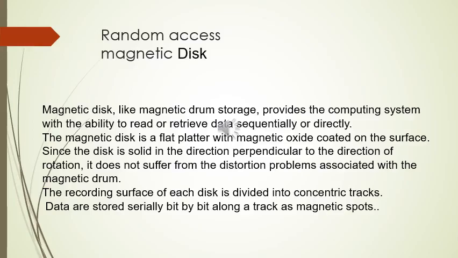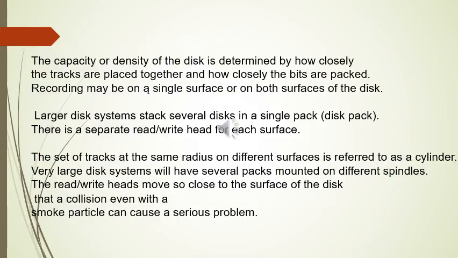The recording surface of each disk is divided into concentric tracks. Data are stored serially bit by bit along a track as magnetic spots. The capacity or density of the disk is determined by how closely the tracks are placed together and how closely the bits are packed. Recording may be on a single surface or on both surfaces of the disk.